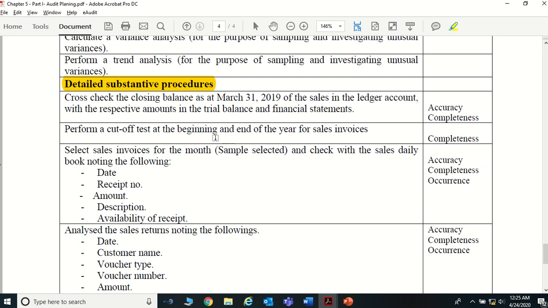Perform a cutoff test at the beginning and the end of the year for the sales invoices. Now simply, we do this cutoff test. You're taking the final invoices raised by your hotel. Say, for an example, if it is a hotel, assume that 31st March is the year end. So you take the last 10 invoices. Now say the last 10 invoices were raised on 30th and 31st March.